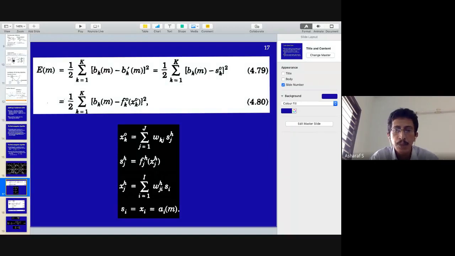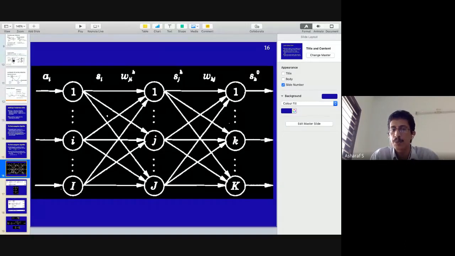If you look at this network, this network has 3 layers. There is an input layer where the input is A, right? There is a hidden layer called J, where the input is the output of the input layer. Basically what comes at the input becomes the output. The input of the hidden layer would be what comes from the input layer.